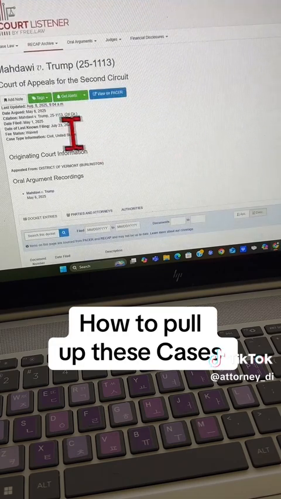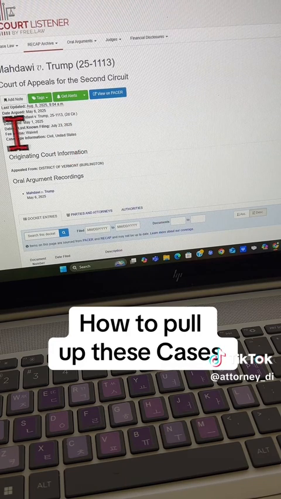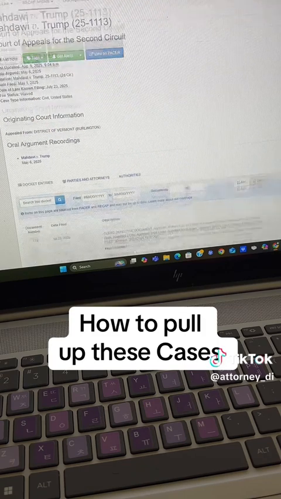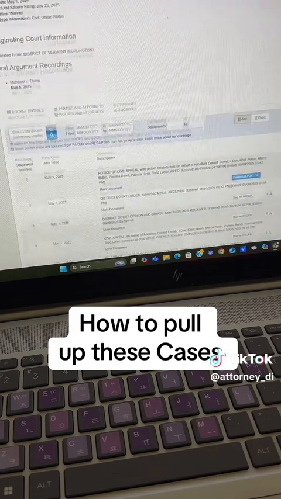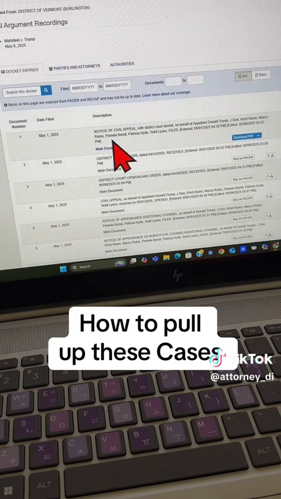So we scroll down here and it says we've got a case number right here out of the Second Circuit, when it was filed, which was May. Last known filing was July 23rd. Fee was waived. Case type information, it's a civil case. So let's take a look here. The last thing that was filed was curing a defective document for an appendix. So that's interesting. Let's switch here to ascending, meaning the very first thing that was filed was a notice of a civil appeal from the lower court, and this was done by the defendants.